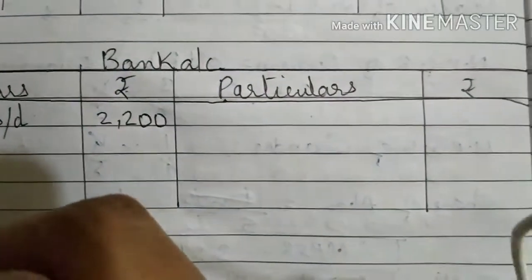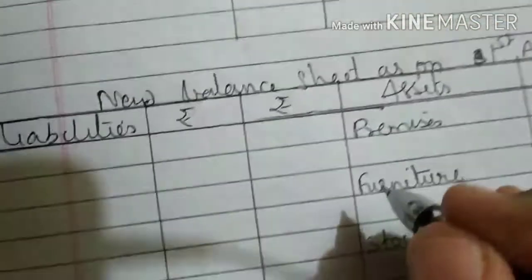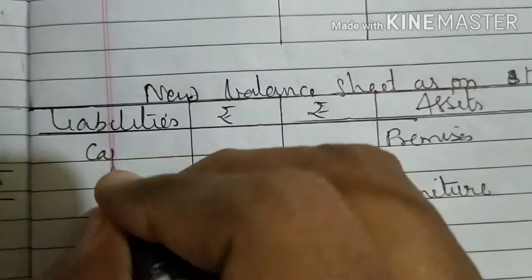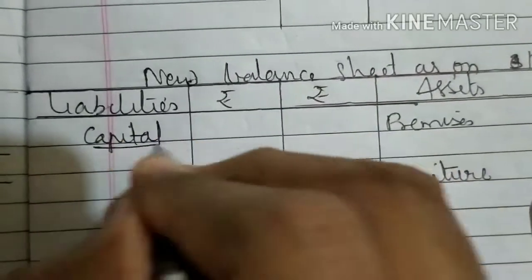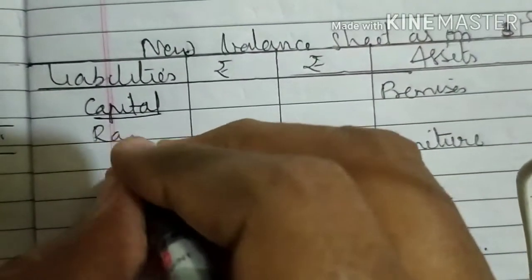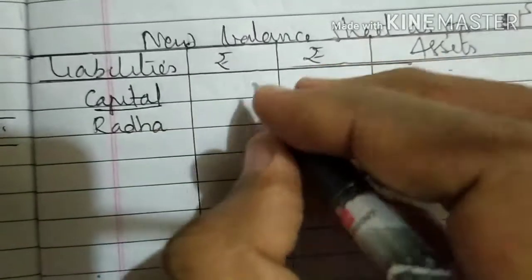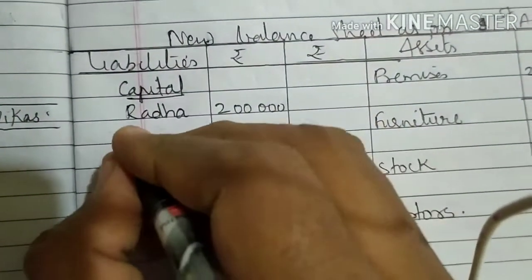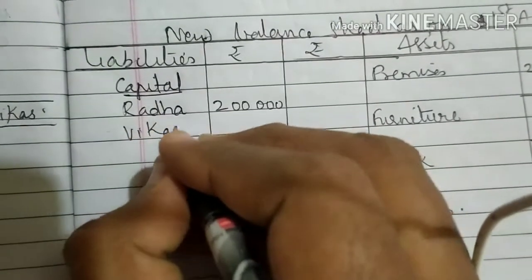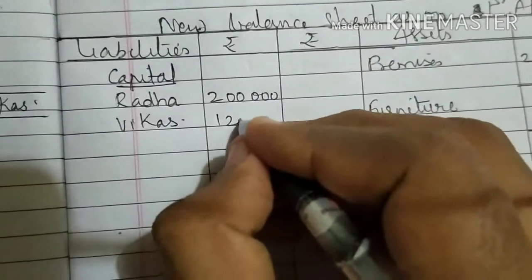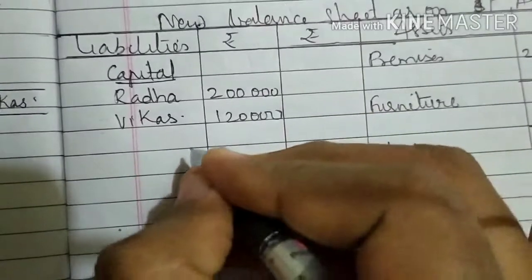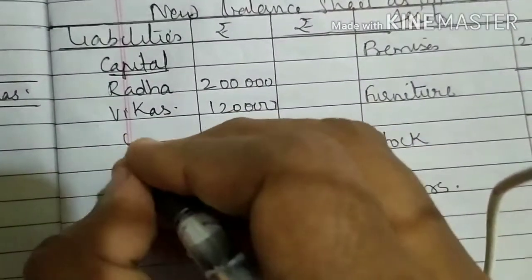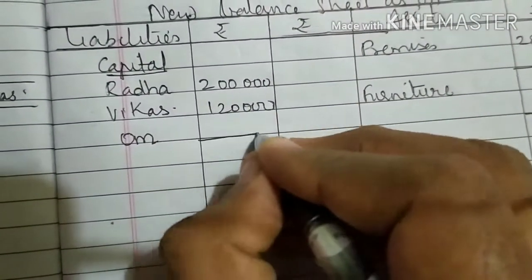Then we have capital account. It is a fixed capital method, so we write capital directly in the liability side. Radha, which is 2 lakh rupees. Then Vikas, which is 1,20,000, and the new partner O. We will see what is the amount of O.